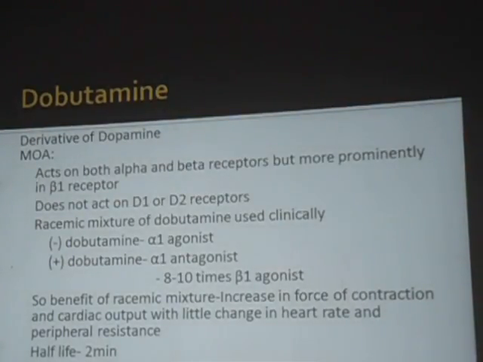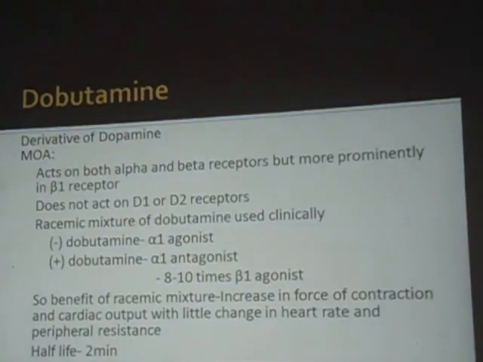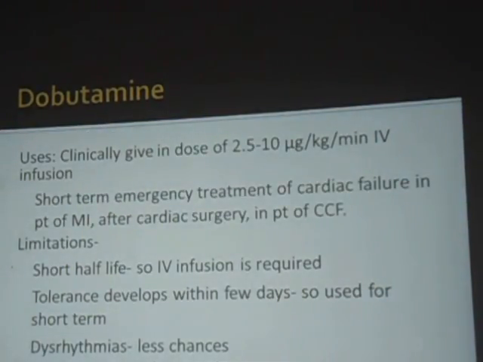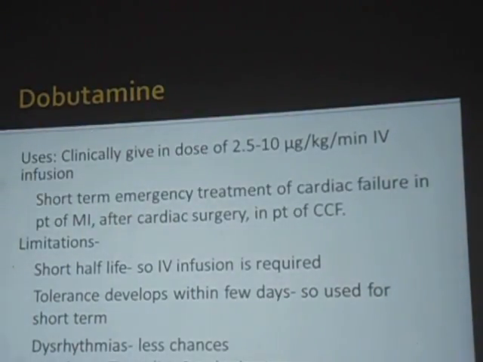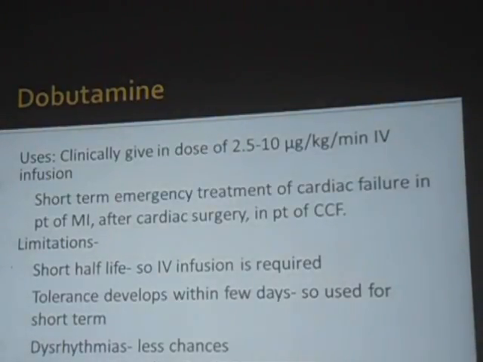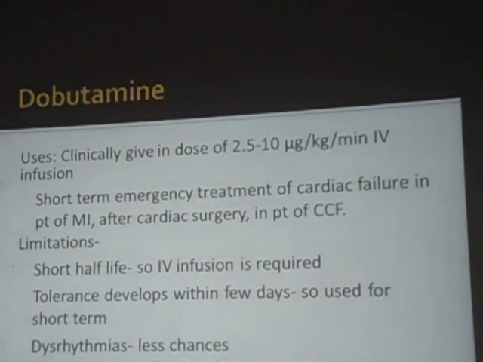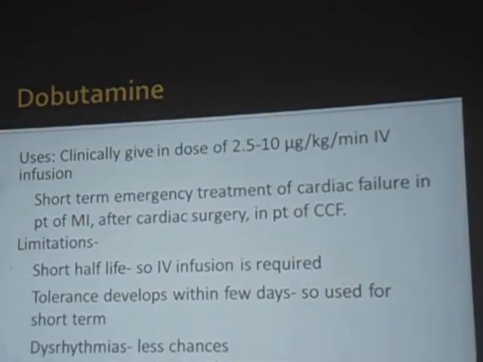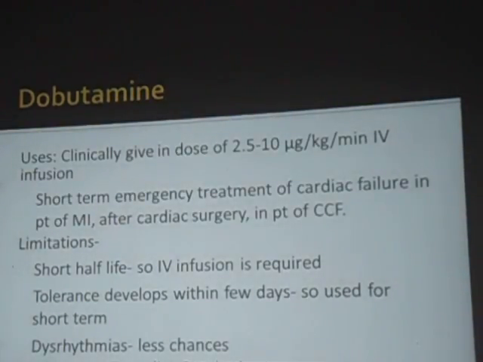Okay, if the cardiac workload is increased, there can be problems. So it can be avoided in hypertension and cardiac arrhythmias. Dopamine derivative does not act on dopamine receptors, has more action on beta 1 receptor, inotropic action, used in cardiogenic shock.